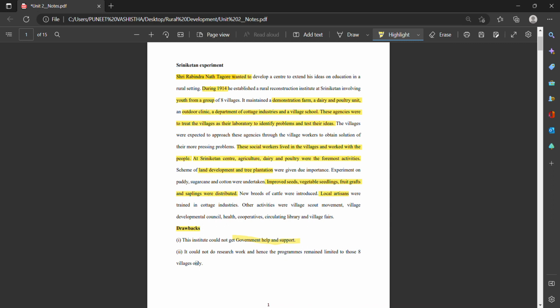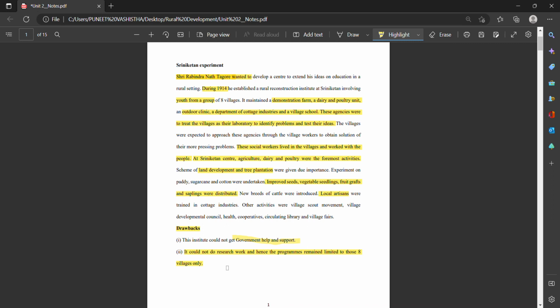The second was that it could not do research work, and hence the programs remained limited to those 8 villages only. So basically, as they started from the 8 villages with the help of a group of youth, they were not doing any kind of research work, and that is why they were limited to those 8 villages only. This was another major disadvantage of the Sriniketan experiment.